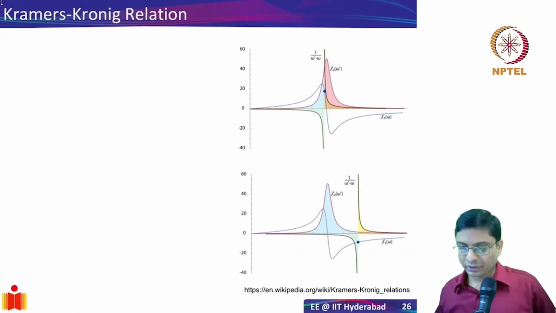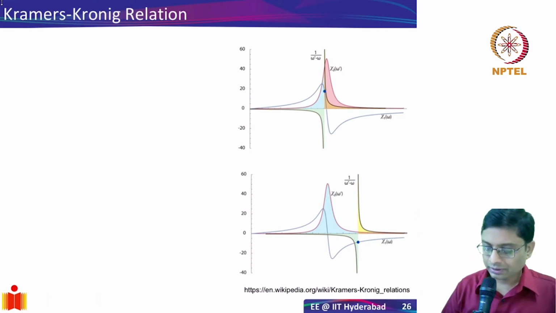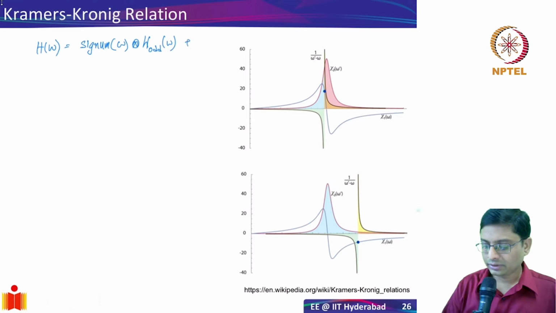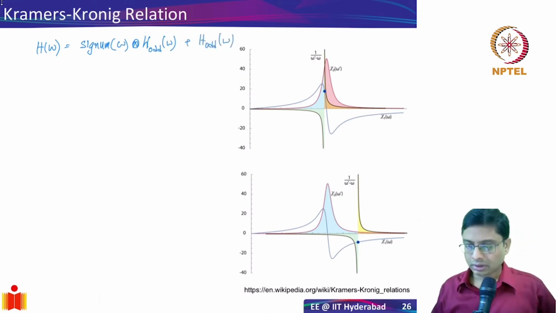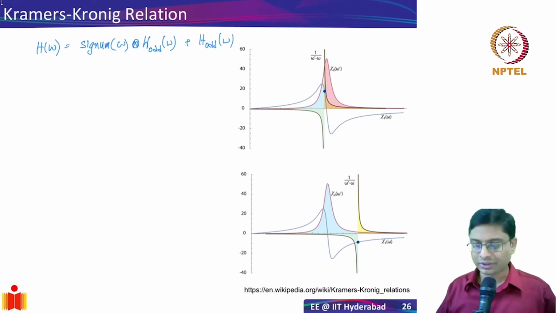So if I go into the frequency domain, what I'll end up getting is h of omega is going to be signum of omega convolved with h odd of omega plus h odd of omega. Okay, because I'm taking a Fourier transform essentially, then you have to delay it and all that, right? So essentially you get this.